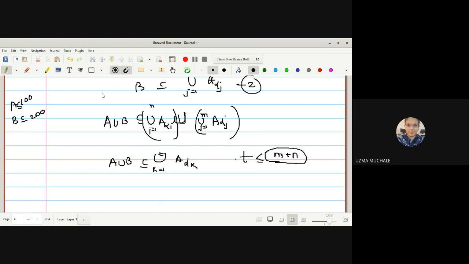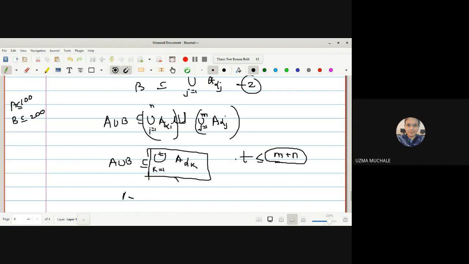Suppose A and B are disjoint, so there will be different open covers, and they will have different finite subcovers. A has some finite number of subcovers, and B has some finite number of other subcovers. So by considering all those facts, we will consider that t is less than or equal to m plus n. 100 plus 200, so t will be 300 in this case, assuming a very general concept. Now, as m and n are both finite, what will t be? t is also finite, 300 in this case.